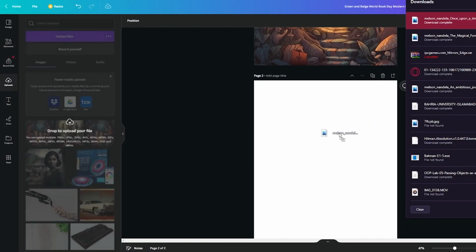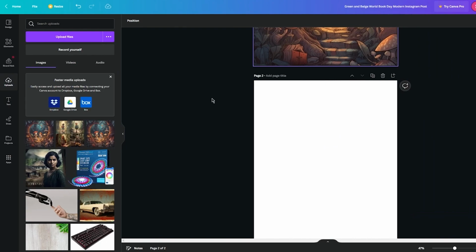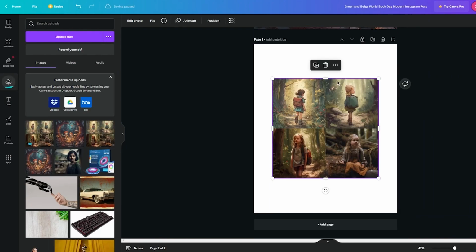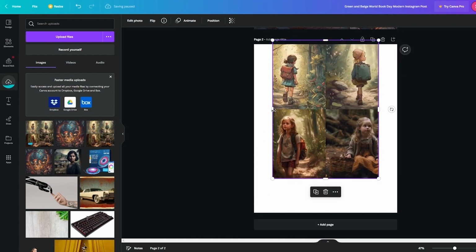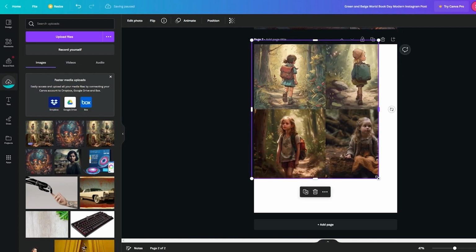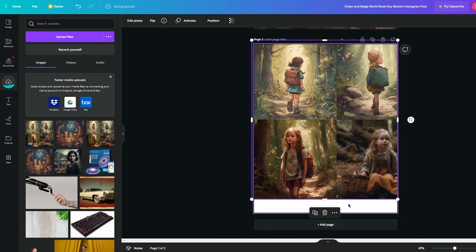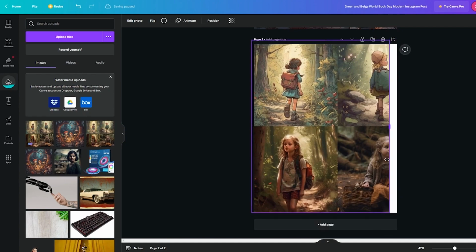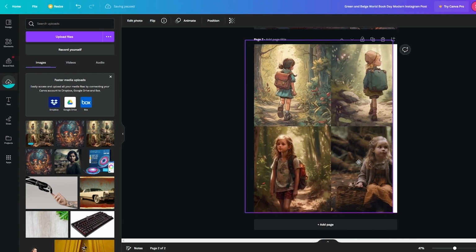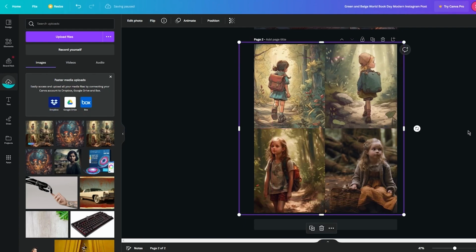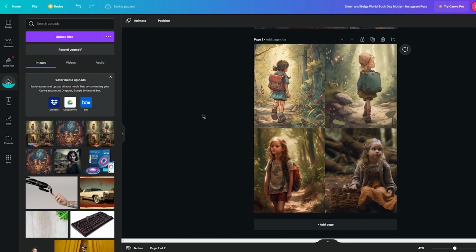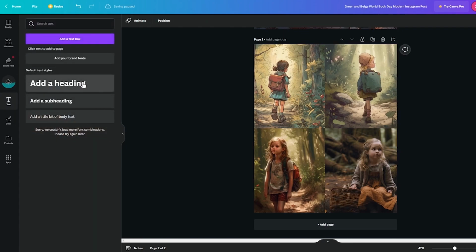So here is the photo I downloaded from that. And as you can see, look at that. It looks pretty nice, pretty cool. So then you're just going to add it slowly, and once it is added, make sure the dimensions are correct. So there we go.